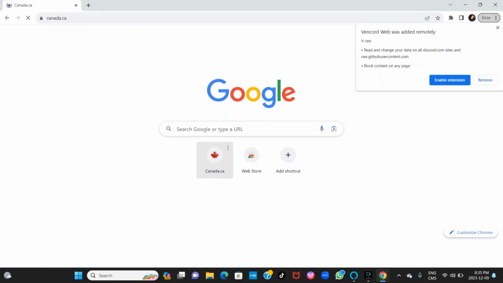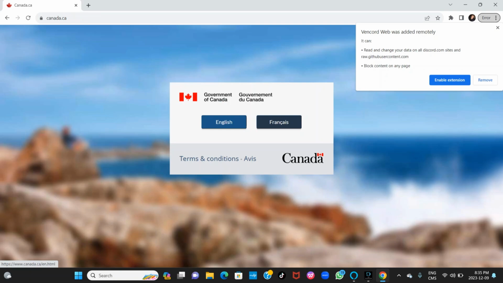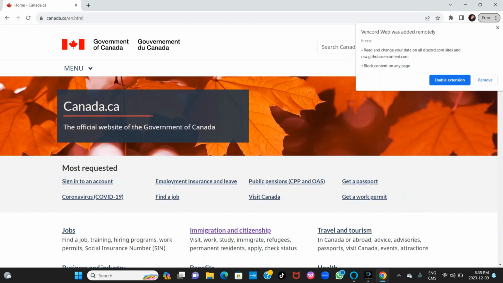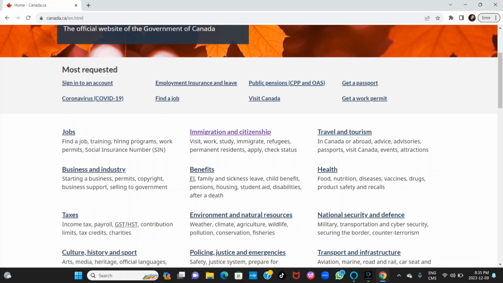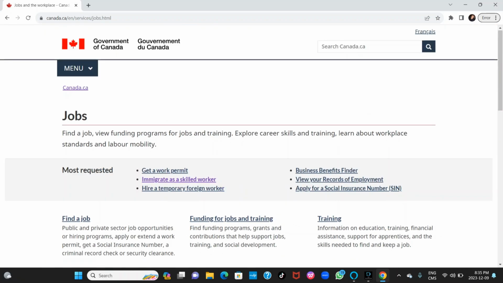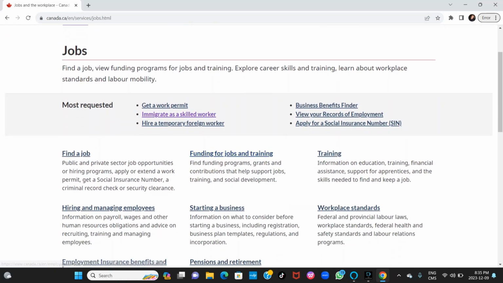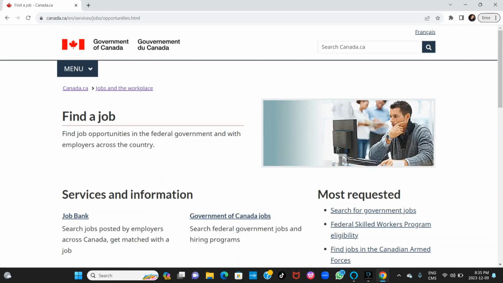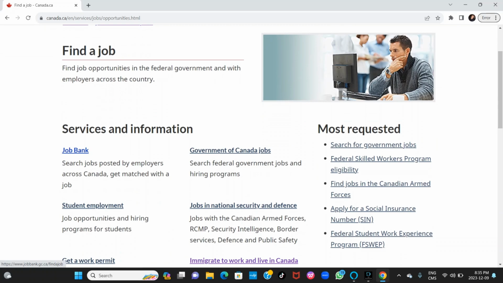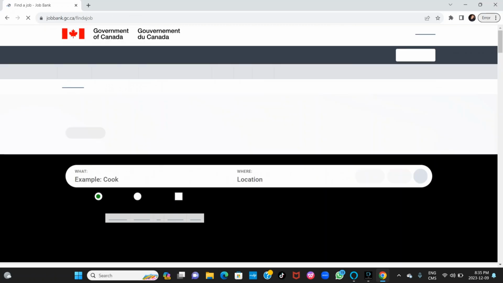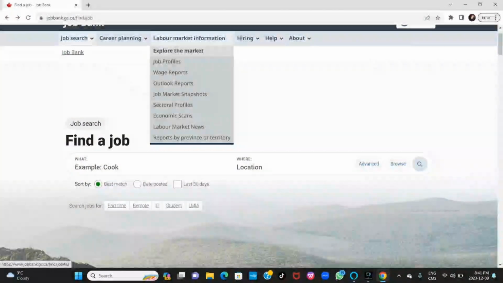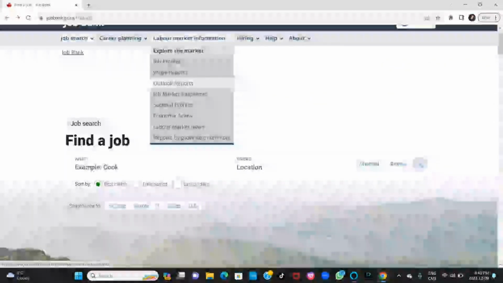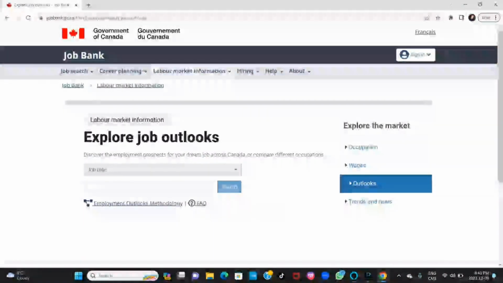So the first thing you need to do is to go to the Canada website. You click on English. Let me remove this thing over here. And then you scroll down, you go to jobs, and you go to find a job. You scroll down, you go to Job Bank, and then Labour Market Information. So you go to Outlook reports, and then you come this way to click on occupation.